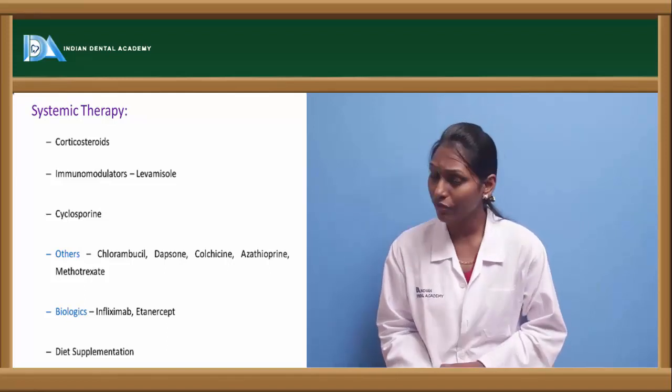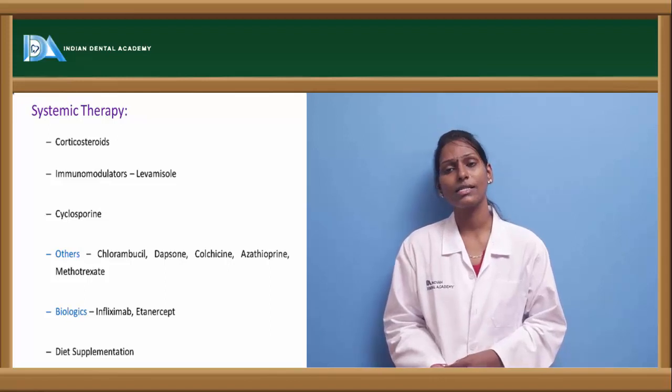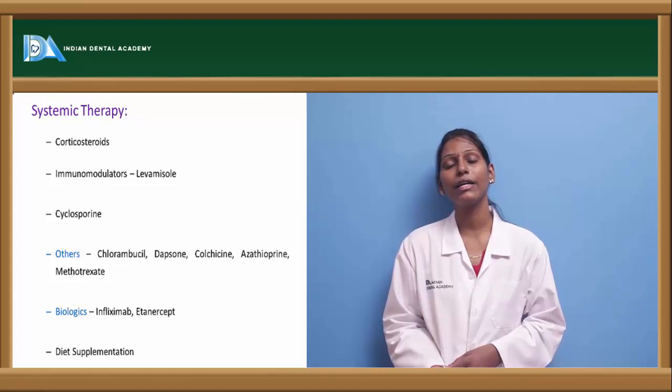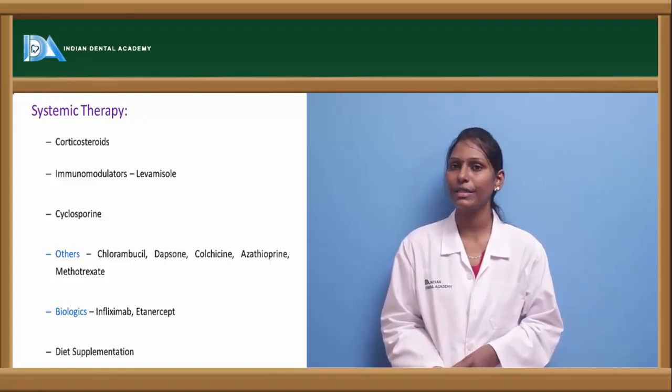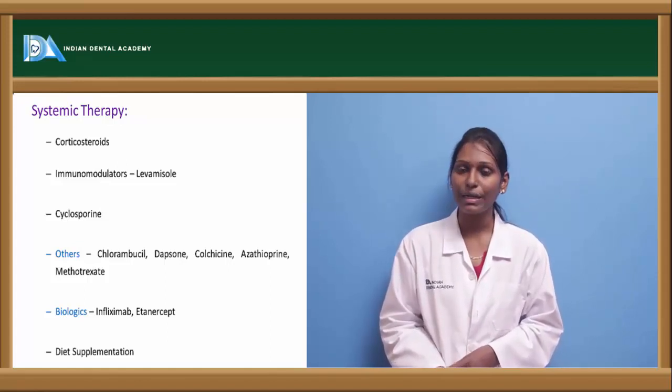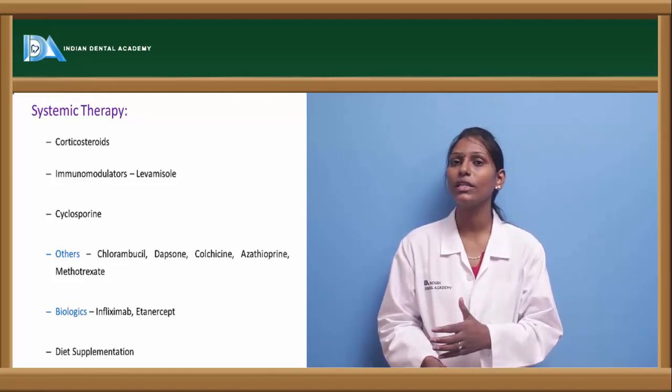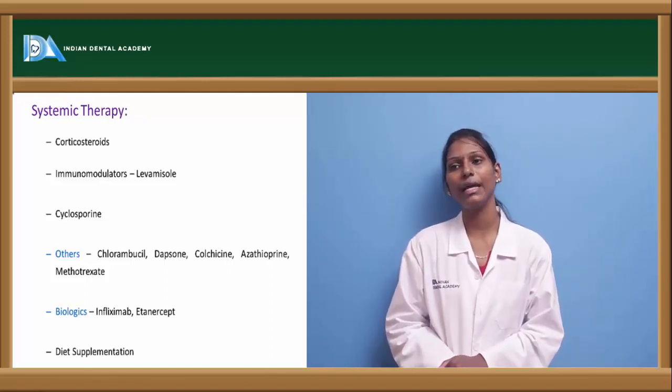Then we have various immunomodulators available, such as levamisole. Levamisole 150 mg can be given once daily for 3 days, for 3 consecutive weeks. This is one of the treatment modalities to reduce aphthous stomatitis, and it provides immunomodulation. Along with immunomodulation activity, it has anti-inflammatory action also.